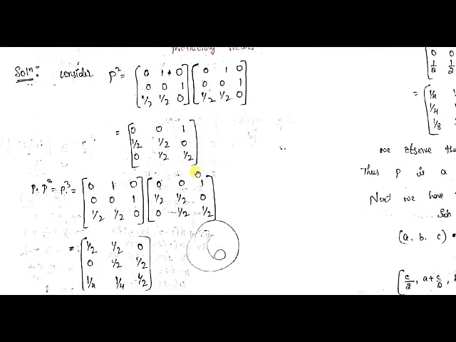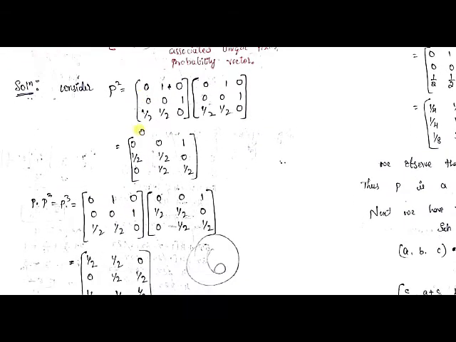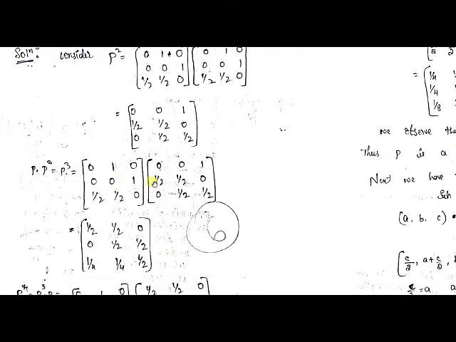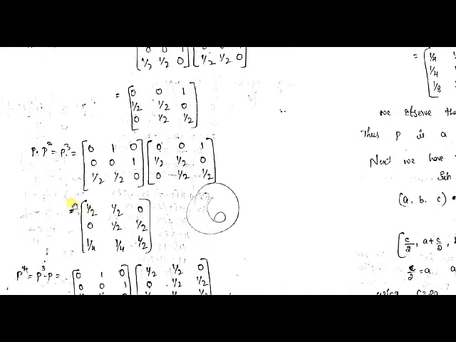So again we can multiply this once more by taking the matrix P. For this P squared, if I consider P cubed, that is P squared into P. So that will be P squared into P. If you multiply P squared into P again, now you are getting one more matrix.